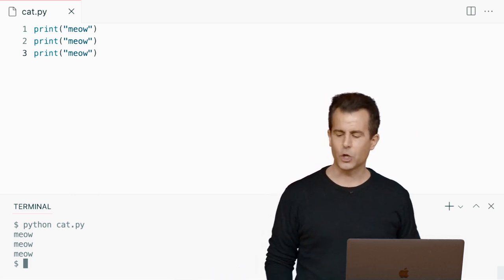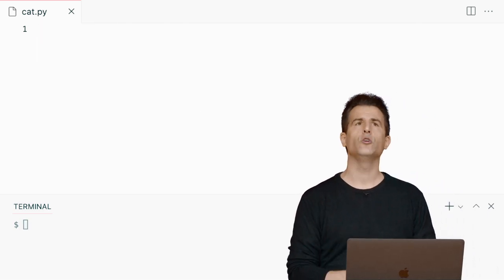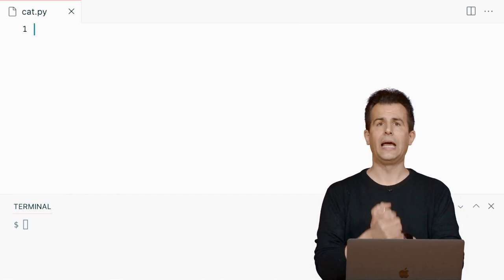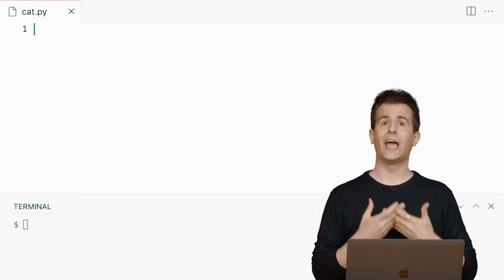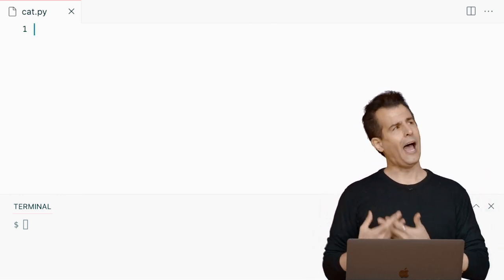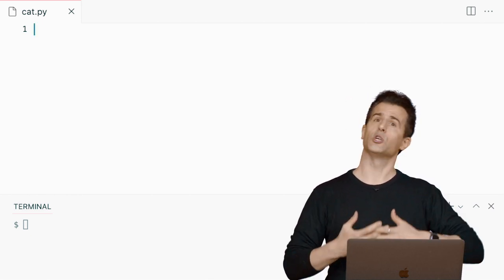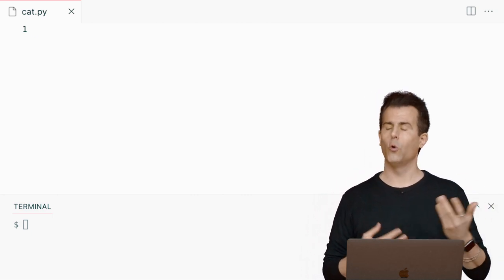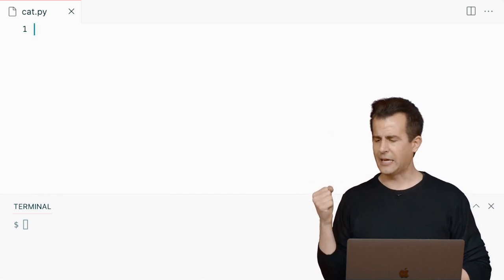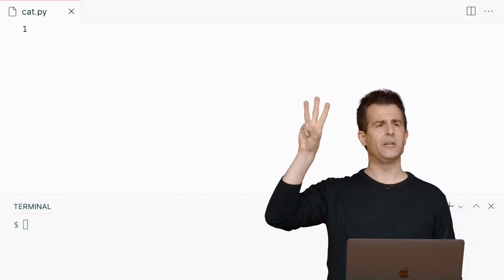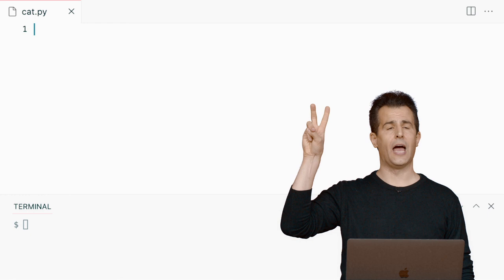So let me go back over to VS Code here, and let me propose that I do this. While is a construct that allows me to ask a question again and again. And anytime we've seen a question, it's been in the form of a Boolean expression, a question to which the answer is true or false. Well, how could I do this? How could I print out meow 3 times and ask 3 times a question to which the answer is true or false? Well, what if I did some counting, right? Like literally on my fingers. And if I'm trying to count maybe down from 3, I want to meow 3 times. I can put 3 fingers up and I can meow. And then I can put one of the fingers down and then meow.